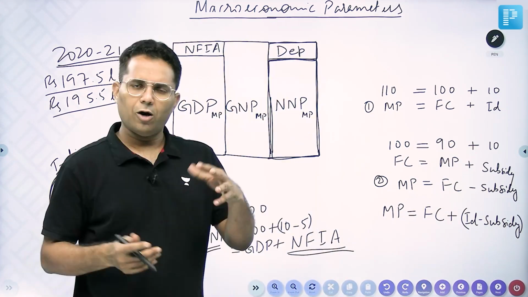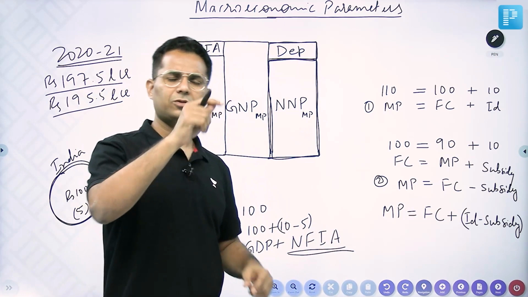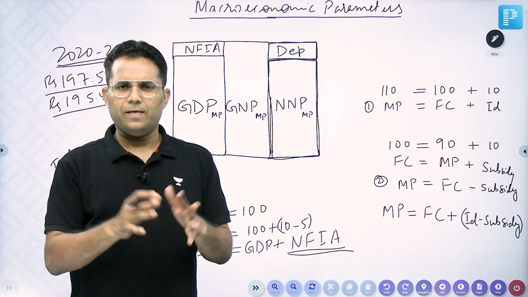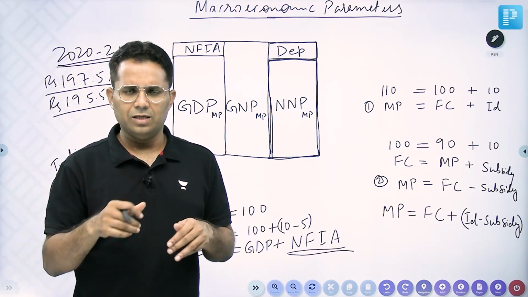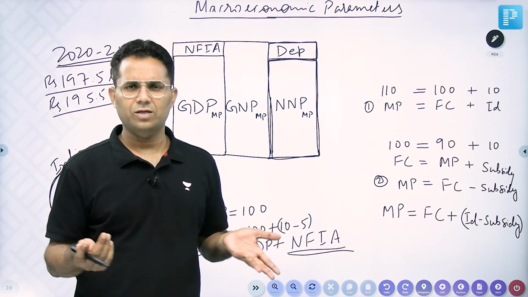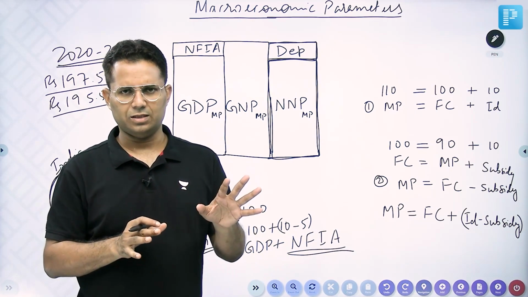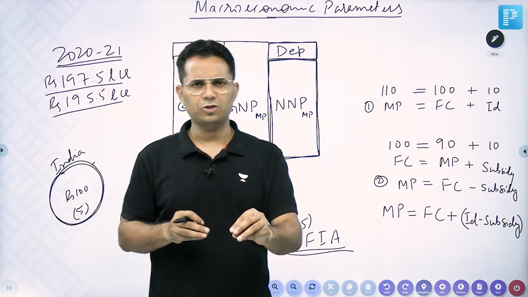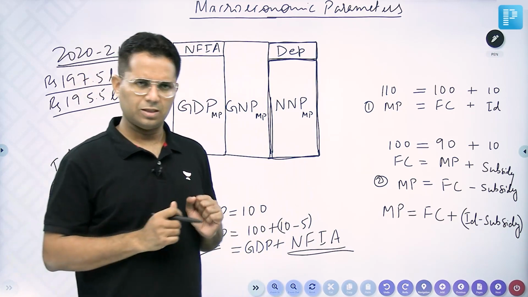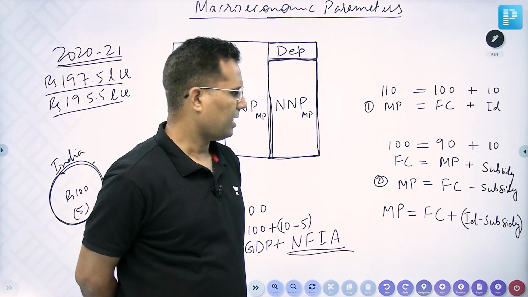Now let us suppose there are certain products on which government is imposing tax also and government gives subsidies also. Both happen. Now you will ask, sir, why? See, these are policies. Taxes can't be changed every moment. It requires a bill to be passed, but subsidies can be changed without any parliament approval. So government doesn't want to interfere with the taxes. If government wants to reduce the price of a product, it announces subsidies, then it reduces the subsidy, right? So market price is equal to factor cost plus ID minus subsidy.